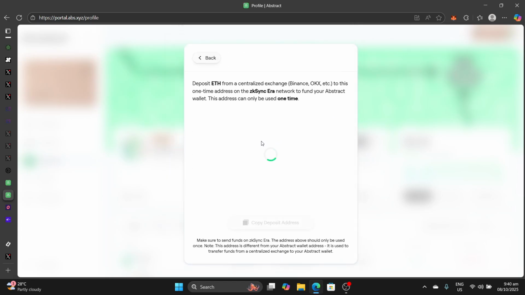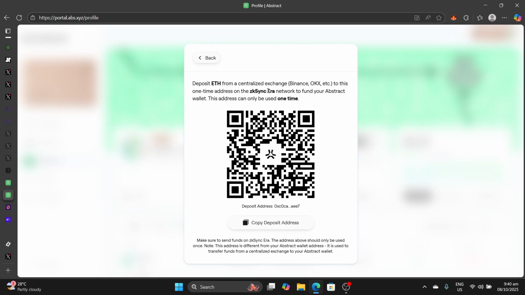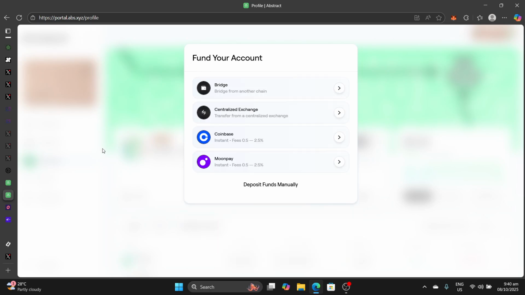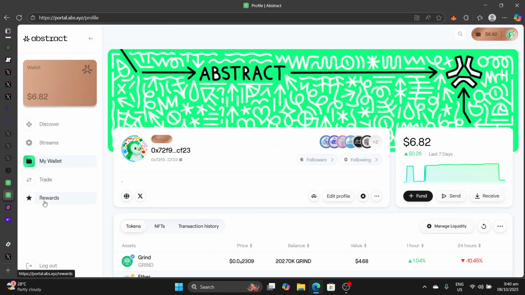If you're coming from a centralized exchange, you need to deposit the funds through the ZK Sync Era network. So when you are withdrawing from a centralized exchange like Binance, your chain selected has to be ZK Sync Era, then you withdraw to this address, after which your funds will show up here.